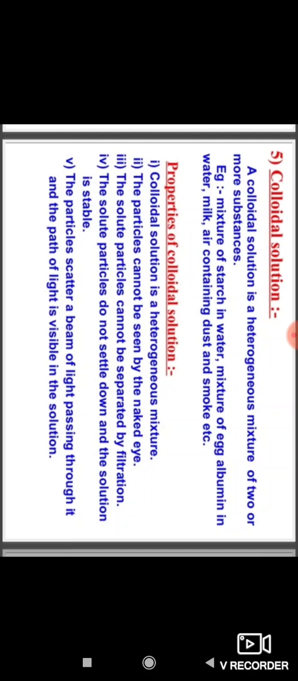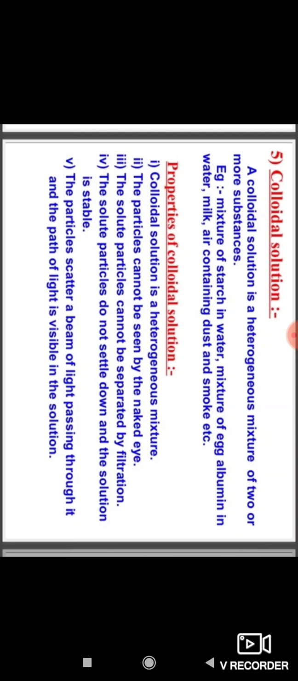Dear students, note this point. The particles cannot be separated by filtration. So how can they be separated? The particles can be separated by the centrifugation method. We shall see how the particles are separated by centrifugation in the next topic. The solute particles cannot be separated by filtration because the particles are too small.